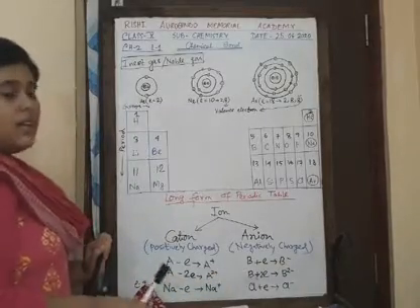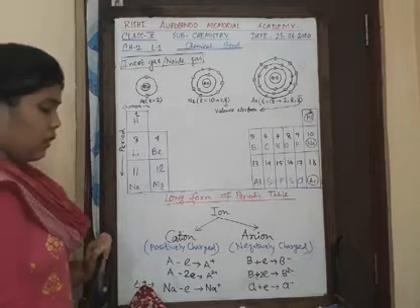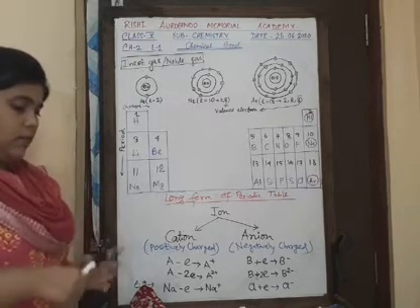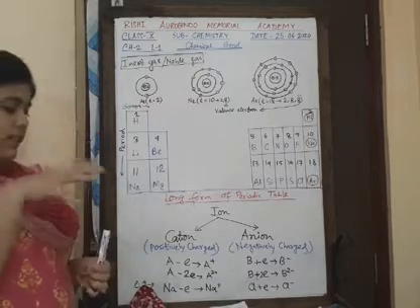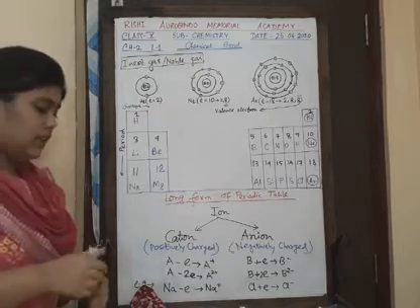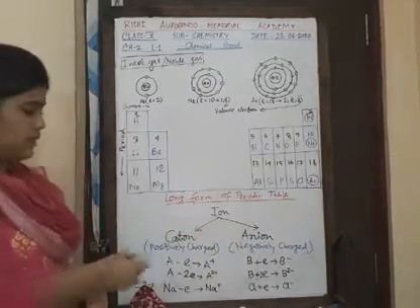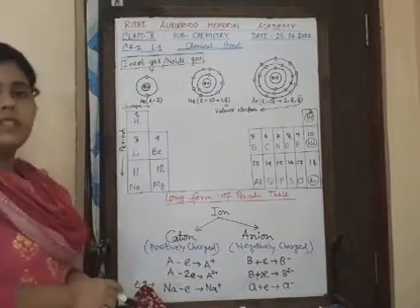Next, come to the second point. That is, what is an ion, right? So what is an ion? It's basically a charged particle formed by electron gain or the loss of electron, right? So ion can be divided into two parts, cation and anion. So what is a cation? A cation is positively charged.